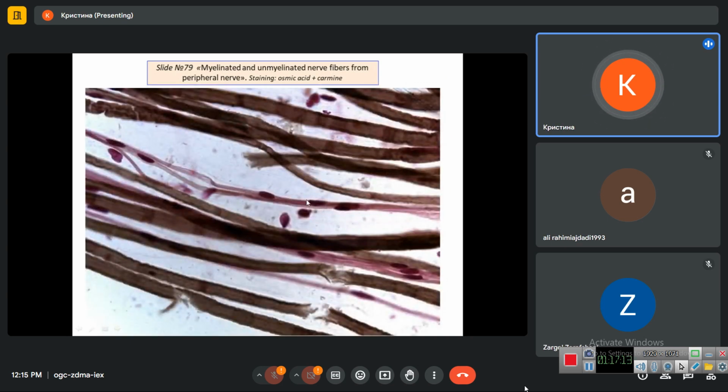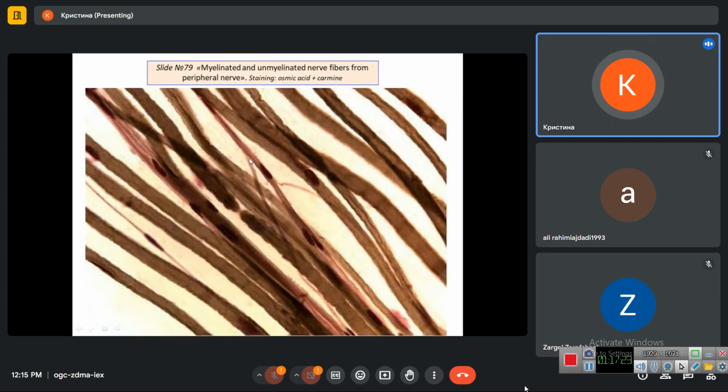Unmyelinated nerve fibers, very pale, with the cell nuclei of Schwann cells, and thick myelinated nerve fibers. Unmyelinated, myelinated nerve fibers. In this picture, we see here the cell nucleus of the Schwann cell in the structure of myelinated nerve fiber.